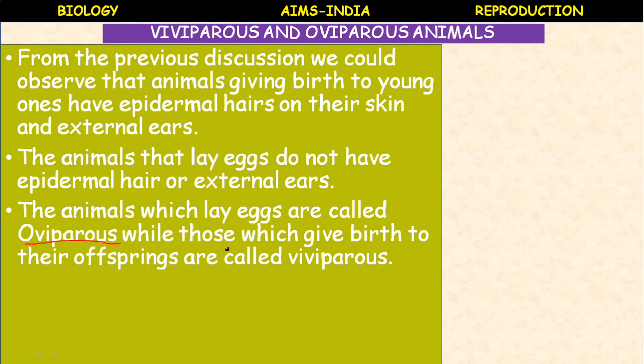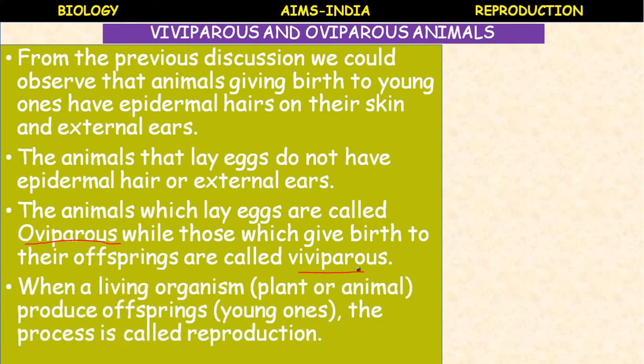While those which give birth to their offsprings are called viviparous. What are oviparous animals? The animals which lay eggs are called oviparous. And the animals which give birth to their offsprings are called viviparous animals.